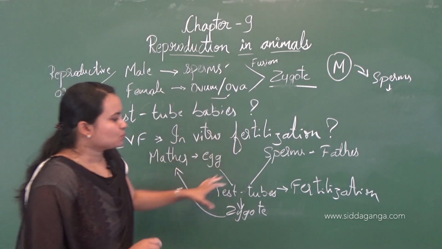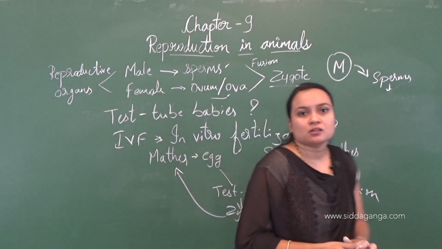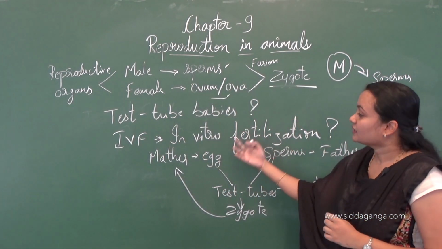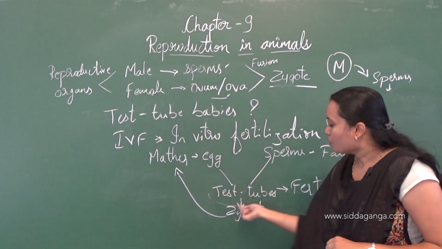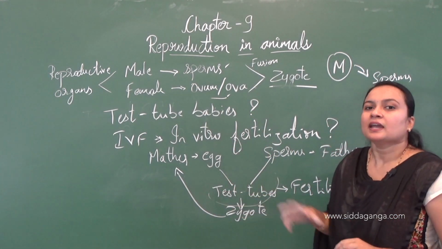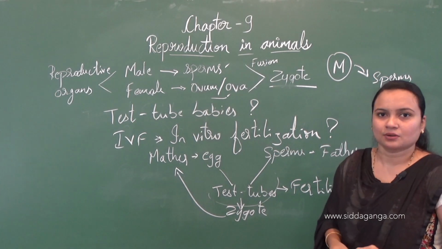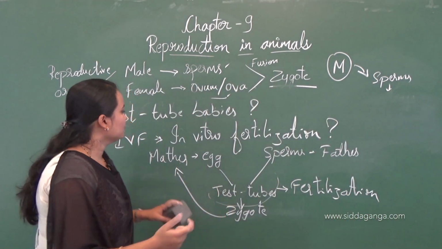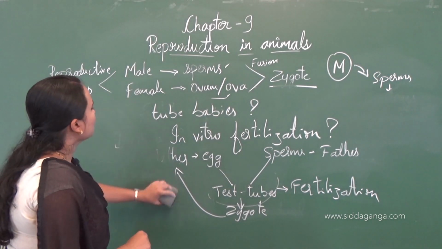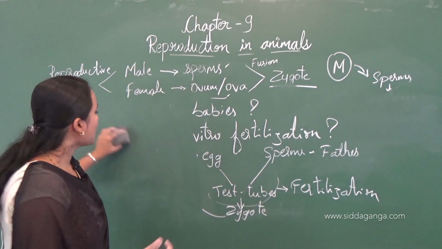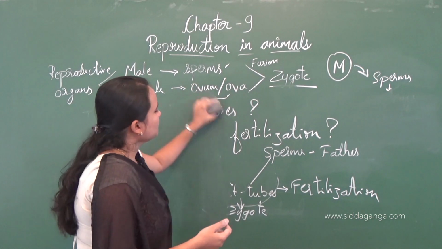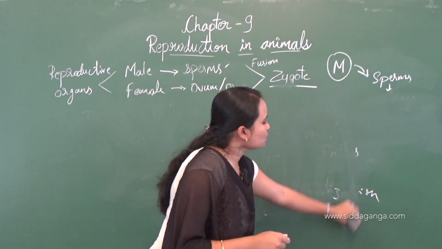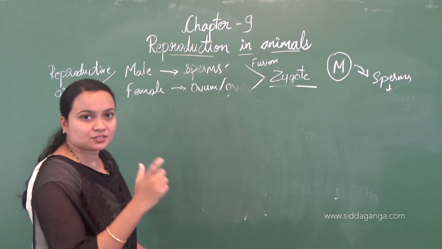So this was one concept, in vitro fertilization, where fertilization takes place outside the body in laboratory conditions. So this was about test tube babies and IVF. Hopefully now you don't have confusion regarding test tube babies, right? Now this was about the fertilization process.